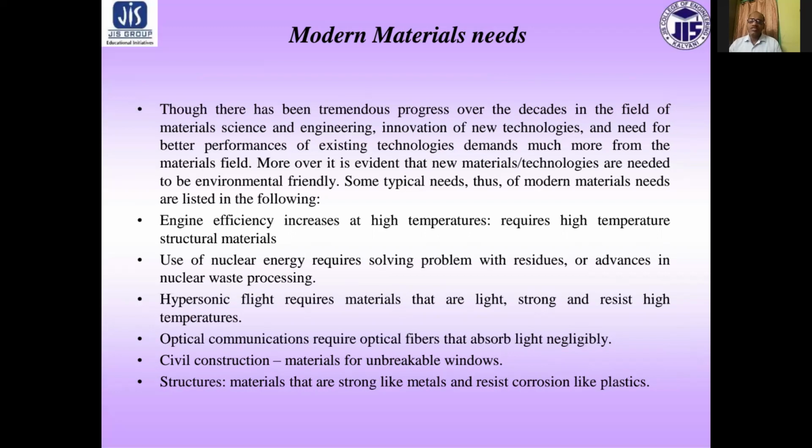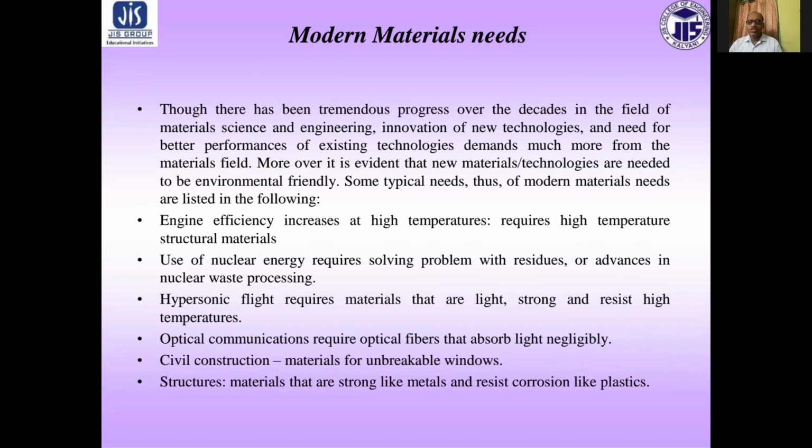Engine efficiency increases at high temperature, that is, it requires high temperature structural materials. Use of nuclear energy requires solving problems with residues or advances in nuclear waste processing. Hypersonic flight requires materials that are light, strong, and resist high temperature.